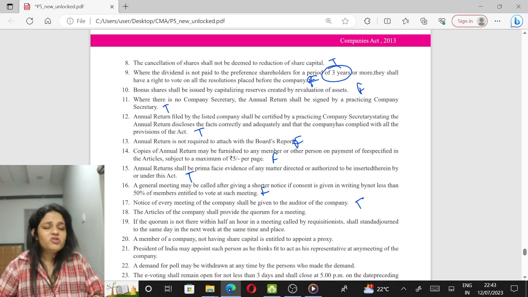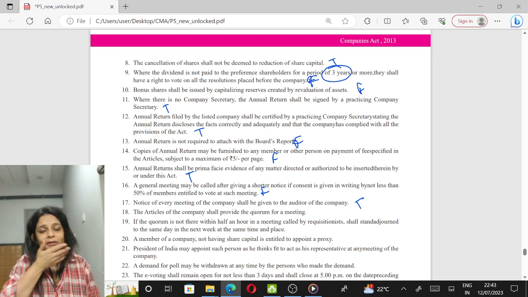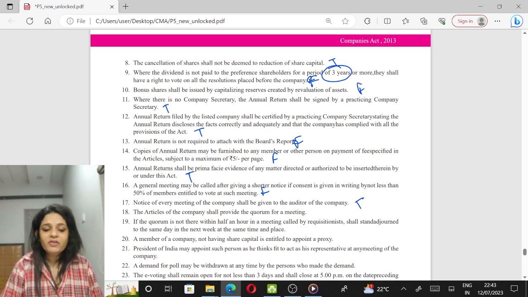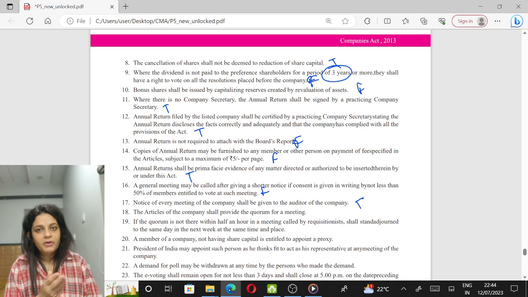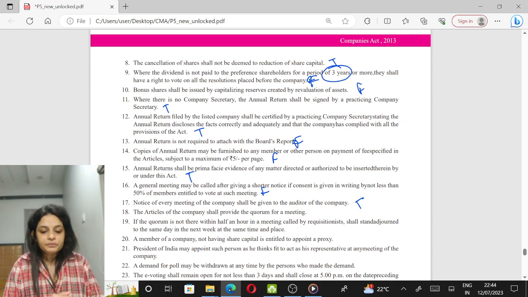The articles of the company shall provide. Now, see, there are two ways of looking at it. If they would have given "may provide" for the quorum, this would have been true. But "shall provide" is not mandatory. If the company wants, they can give a higher number as a quorum, but it's not mandatory.